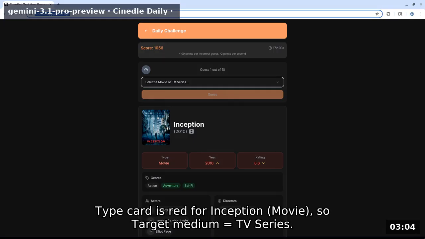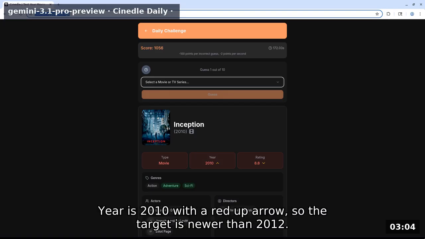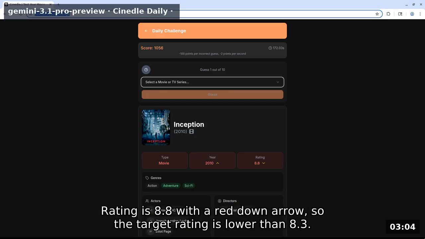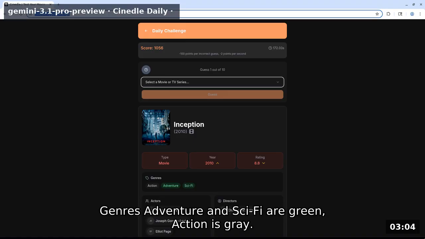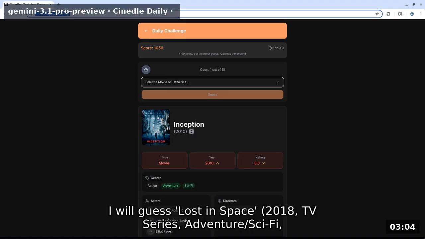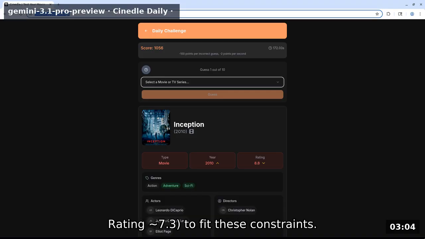Type card is red for Inception movie, so target medium equals TV series. Year is 2010 with a red up arrow, so the target is newer than 2012. Rating is 8.8 with a red down arrow, so the target rating is lower than 8.3. Genres adventure and sci-fi are green, action is gray. I will guess Lost in Space 2018, TV series, adventure/sci-fi, rating approximately 7.3 to fit these constraints.